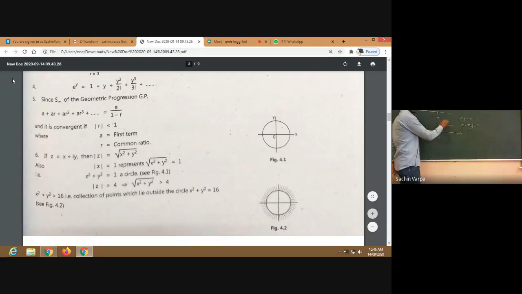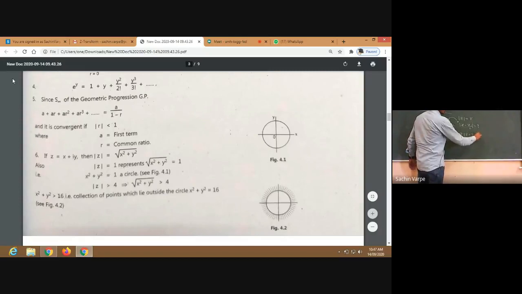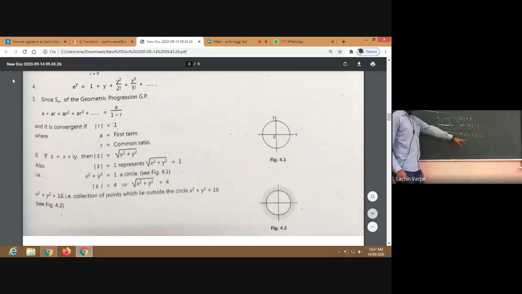So if I consider any point in the complex plane, and with respect to that I draw a circle by taking some radius, then that will again be a circle in the complex plane represented by mod of Z minus Z naught is equal to r. And if I consider mod of Z minus Z naught less than r, then what does it represent?